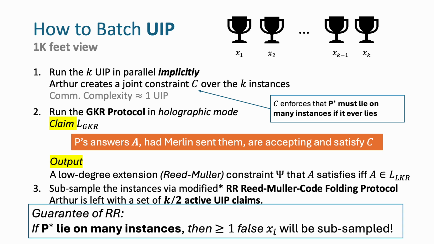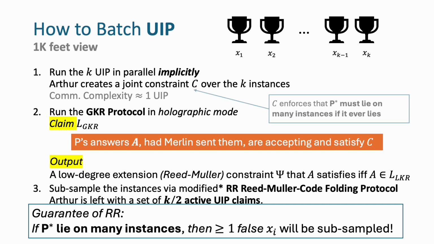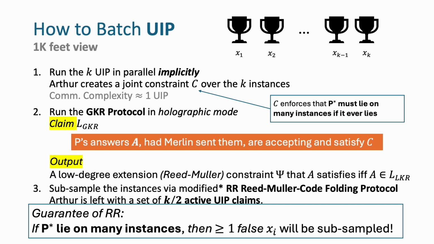However, this folding procedure is secure only if there are sufficiently many lying instances that are inconsistent with the GKR claim in the batch. Fortunately, we have already established that the prover has to lie on many instances in step 1.